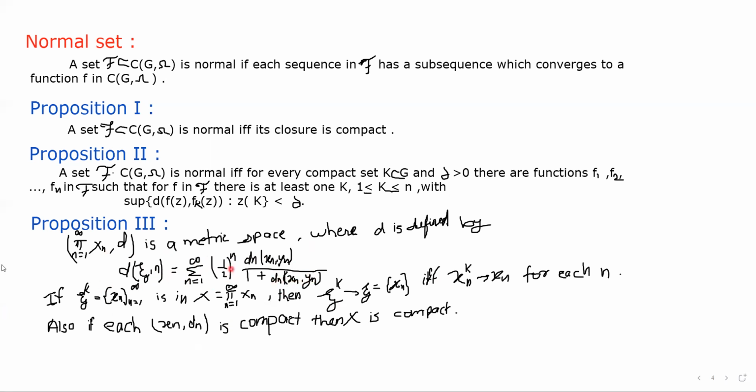Okay, this Cartesian product of Xn, d is a metric space.